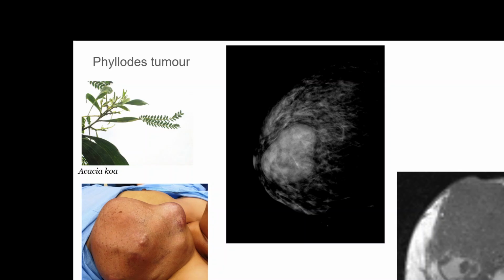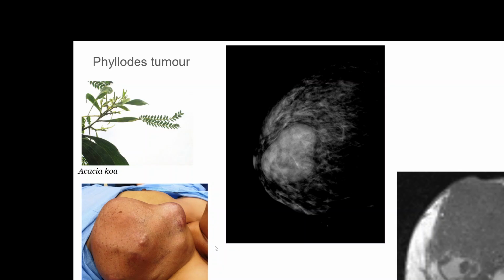Phyllodes tumor is another rare condition where the patient would have a hard mass in the breast and the size can grow very rapidly, and often it produces confusion. The word Phyllodes comes from a type of plant, Acacia cana, where a leaf develops over a leaf. The secondary leaves develop over the primary leaf, and because of that similarity, the mass having an irregular surface is called a Phyllodes tumor.